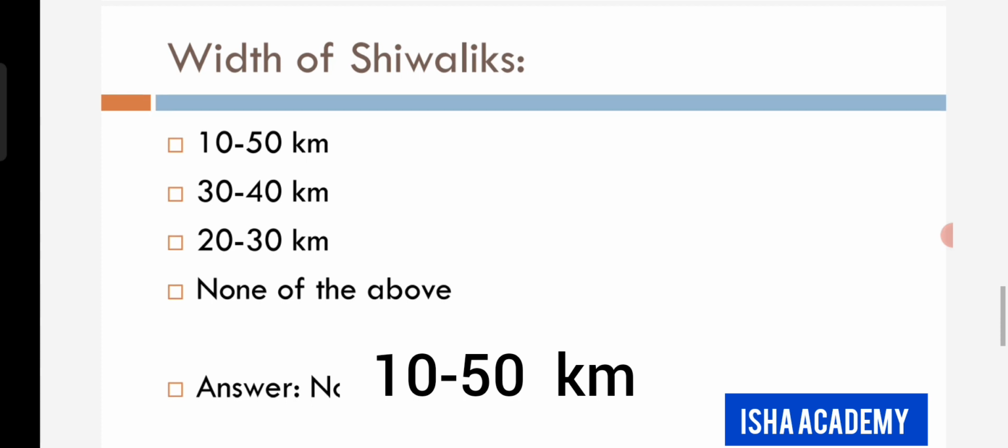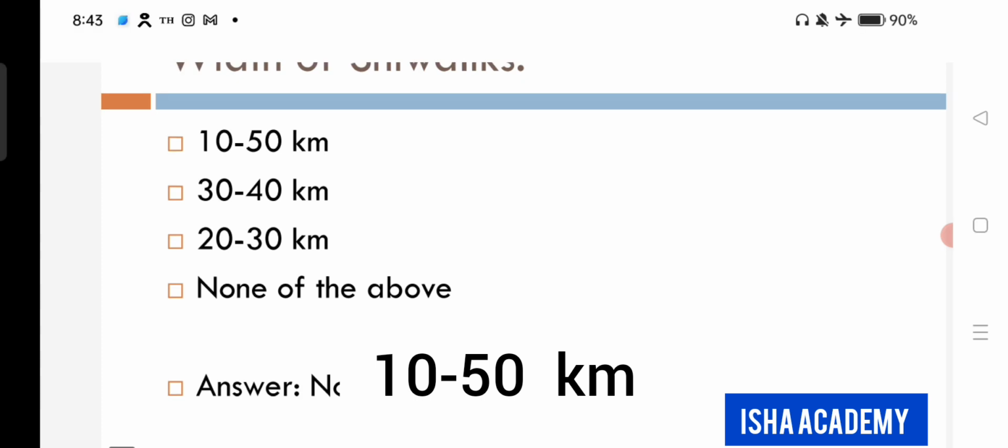Next question. Width of Shivaliks: 10 to 50 kilometer, 30 to 40 kilometer, 20 to 30 kilometer, none of the above. And what is the answer? The answer is 10 to 50 kilometer.